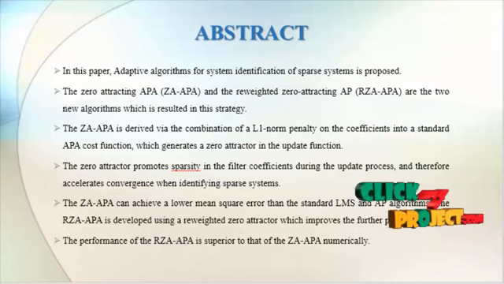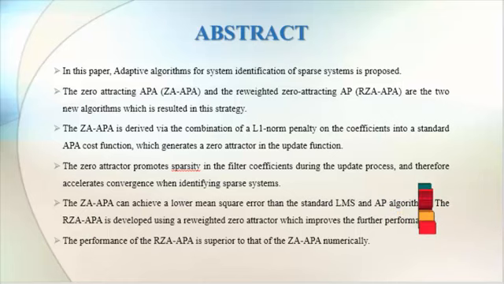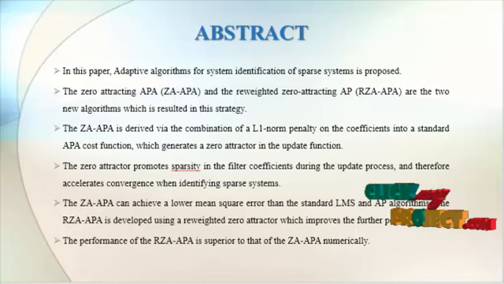In general, the problem of system identification involves constructing an estimate of an unknown system given only two signals, namely an input signal and a reference signal.